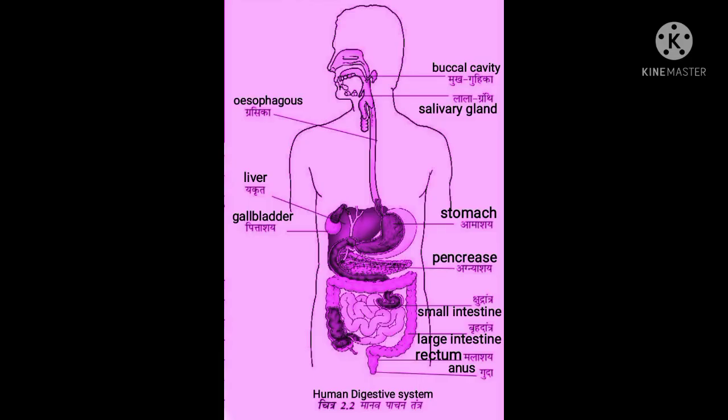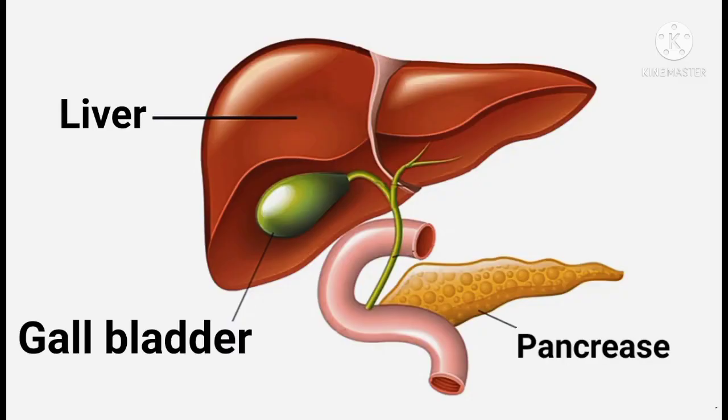Next is the small intestine. The small intestine is a coiled structure and is about 7.5 meters long. It receives secretions from the liver and pancreas. The liver is a reddish brown gland. It is situated in the upper part of the abdomen on the right side. The liver is the largest gland of the human body.